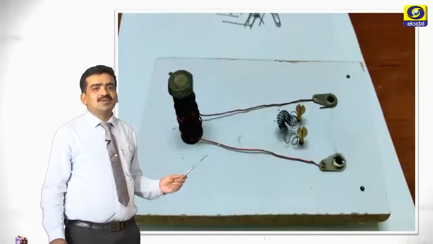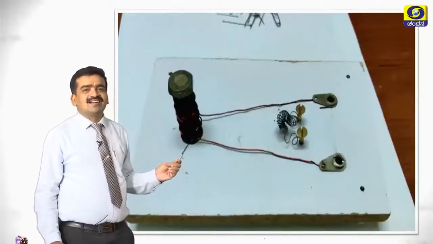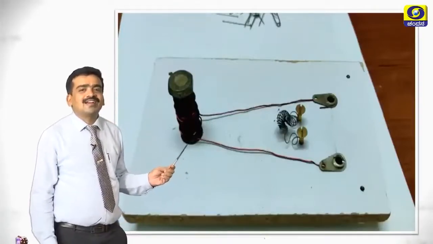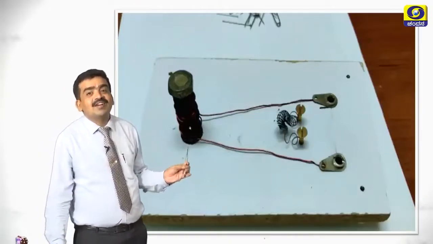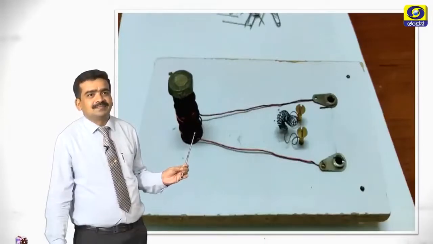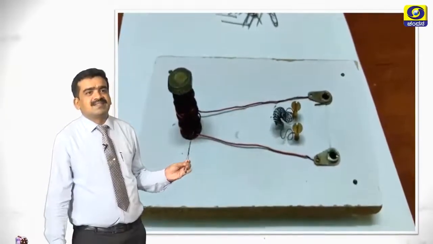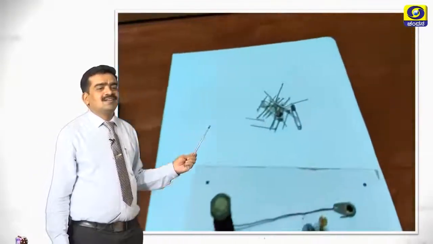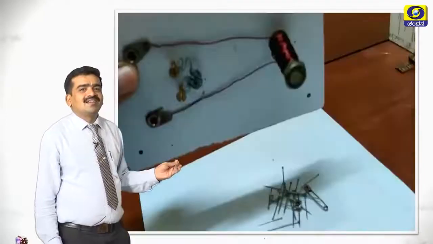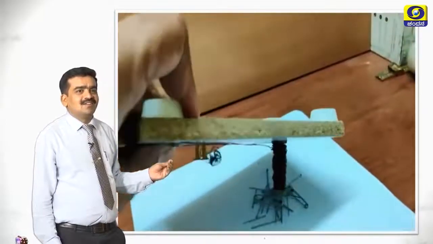See, here I am showing you an experiment, how an electromagnet works and how it loses its property. See here. Here I have wound copper wire around a soft iron.